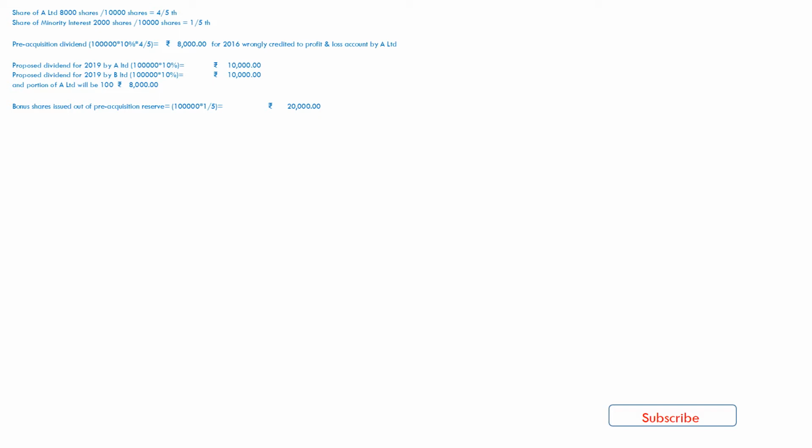From point number 5, we get a revaluation profit of rupees 10,000, as building stood in the books at rupees 50,000 was revalued at 60,000 on 1st January 2017.